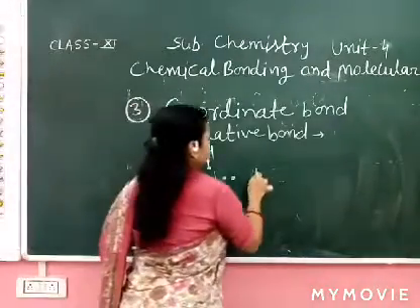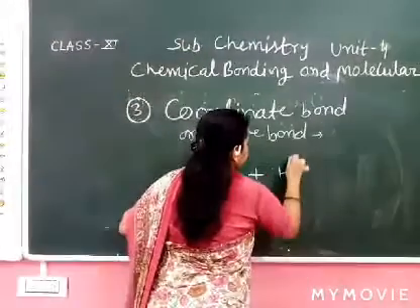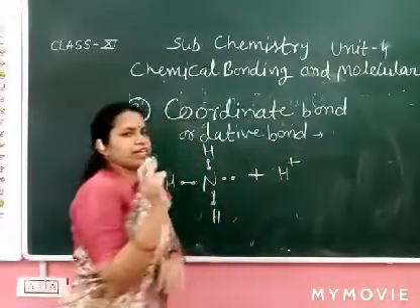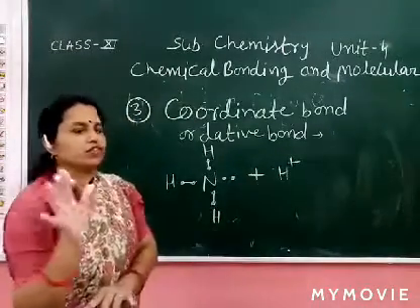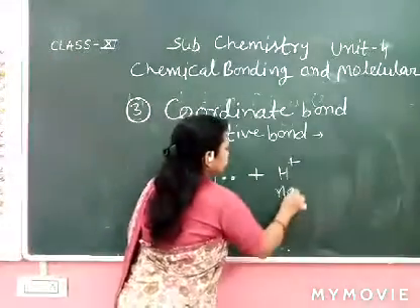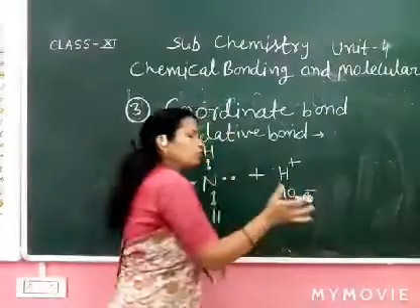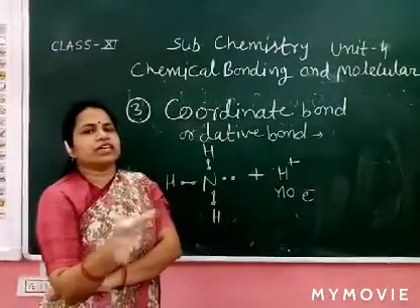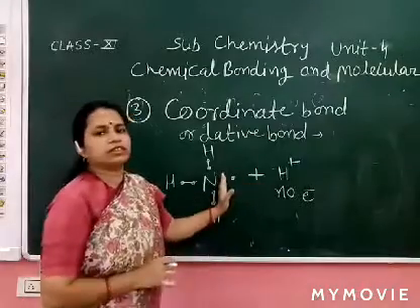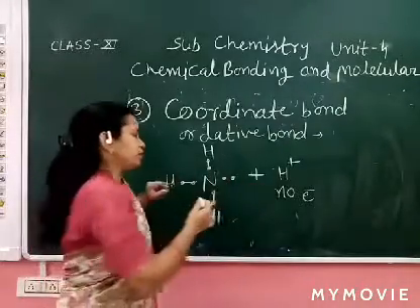We can take H plus ion as the acceptor. Hydrogen has only 1 electron, and H plus means there is no electron. Now there is no electron and it wants to make the bond. So how is it possible?